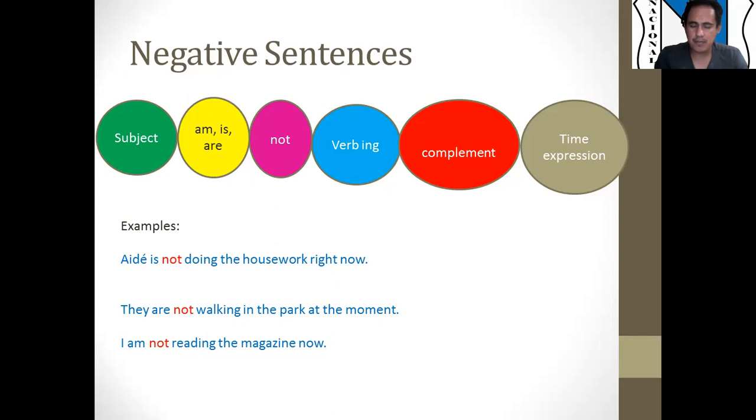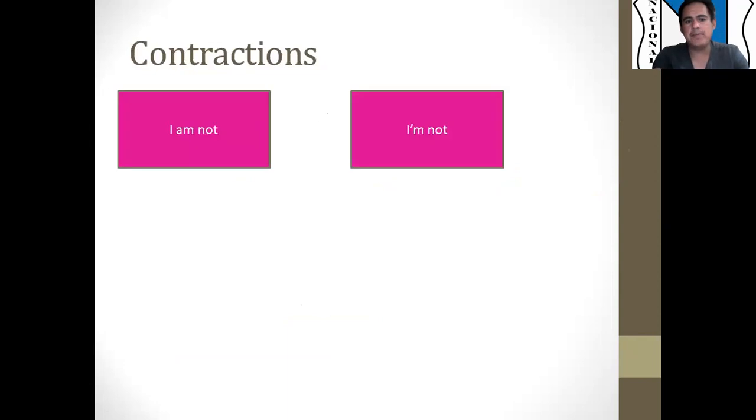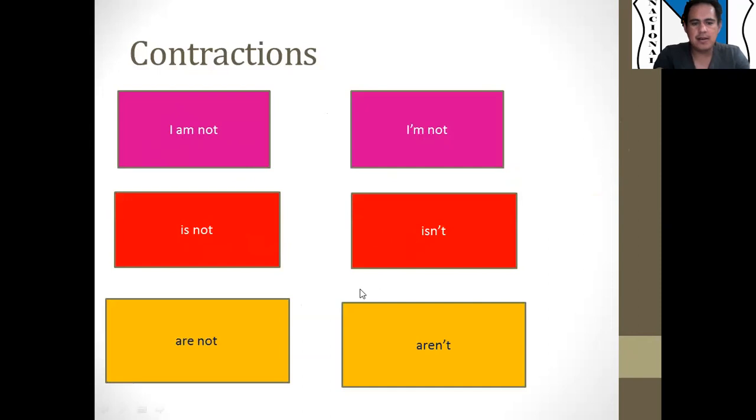Also, guys, as you can see, we are not using contractions. It's because this is formal English, but it's not very common to use this when you are talking. When you're talking, you could be a little bit more informal. So for informal English, or when you are talking, we use contractions. For example, instead of saying, I am not, I say, I'm not. Is not, isn't, are not, aren't.